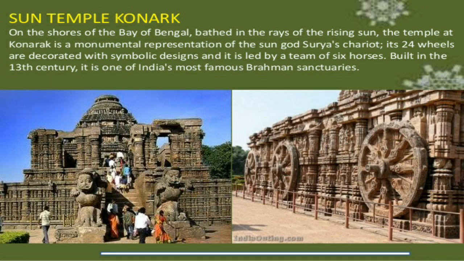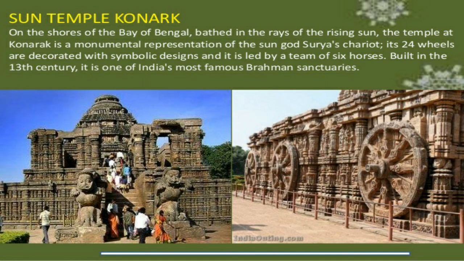Then we learn about the Sun Temple, Konark. So this is a very beautiful sculpture or architecture, most famous, of the Brahman centuries, and it is designed as the chariot of Surya, the Sun God, and its 24 wheels are decorated with symbolic designs.